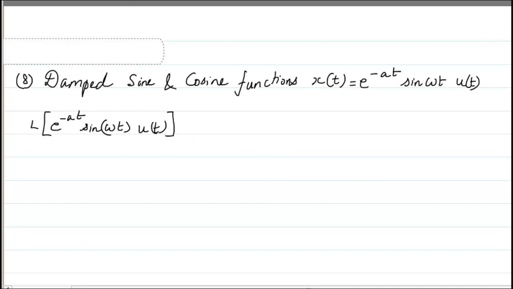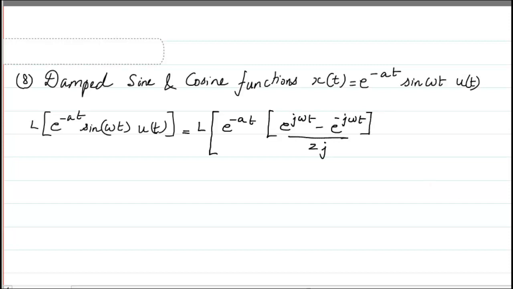So for a damped sine function, if I want to draw it, then first I will have to simplify the function itself. So I will write it as e raised to power minus at, and the sine function can be written as e raised to power j omega t minus e raised to power minus j omega t, divided by 2j. Now this is multiplied with u of t.